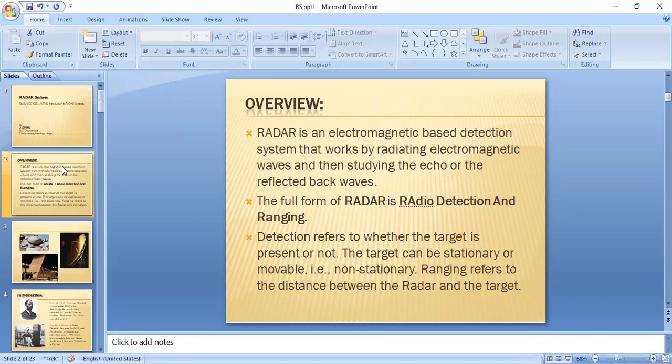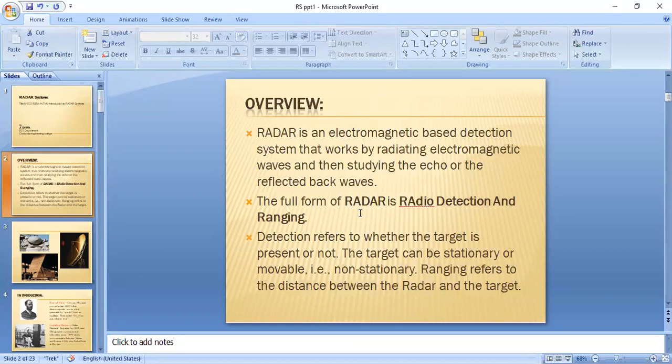The full form of radar, or the acronym of radar, is radio detection and ranging. Here RA means radio, D means detection, A means and, and R means range. We can also call it radio direction and range.